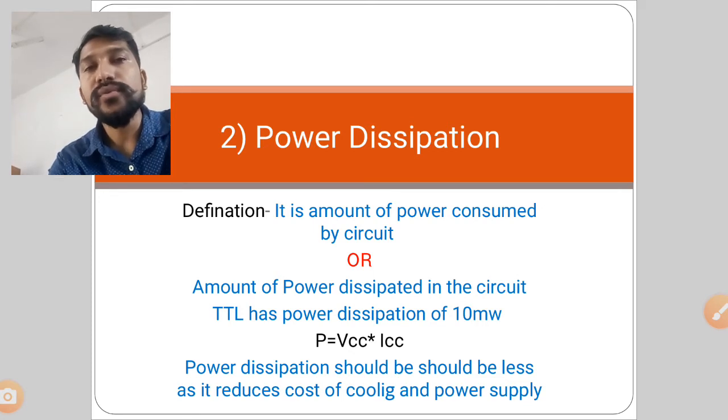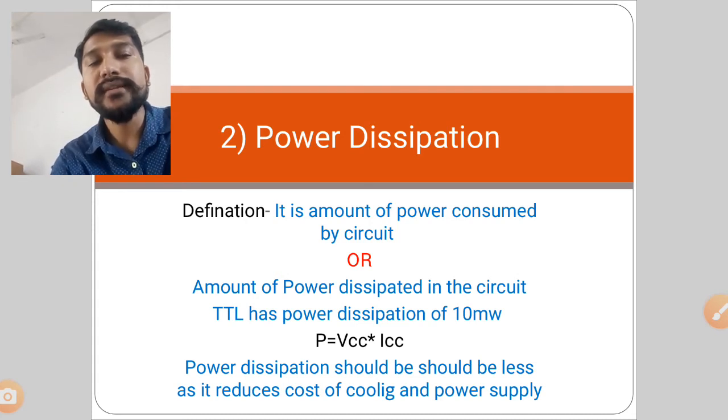Now my dear students, the question arises whether a circuit should consume less power or more power. Obviously, for proper operation, a circuit should consume less power. Power dissipation should always be less. If power dissipation is less, cooling cost is going to be less. So that is called power dissipation, the amount of power consumed by the circuit. Power is measured in watts. VCC is the supply source, and ICC is the supply current. Voltage source and current source.